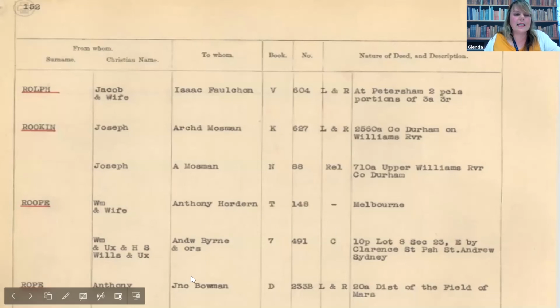We can see down here he's selling 30 acres, going to a John Bowman, and it gives the book and number, the attribute you were looking for. And that's for the General Register of Deeds, which you can go and look at. So not too difficult to use, and Wendy will be showing you that General Register next week.